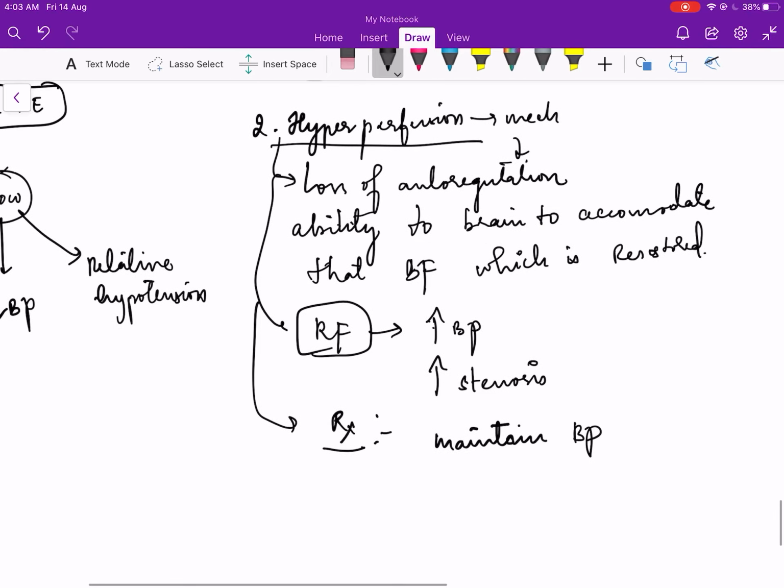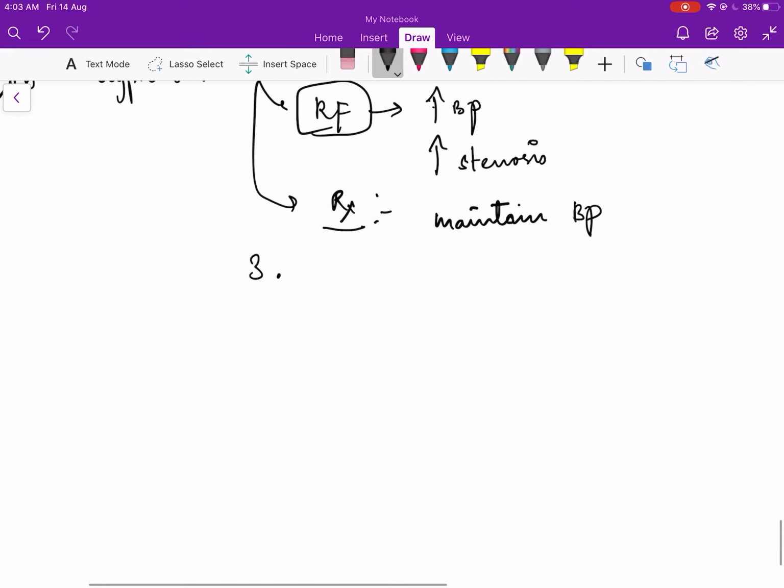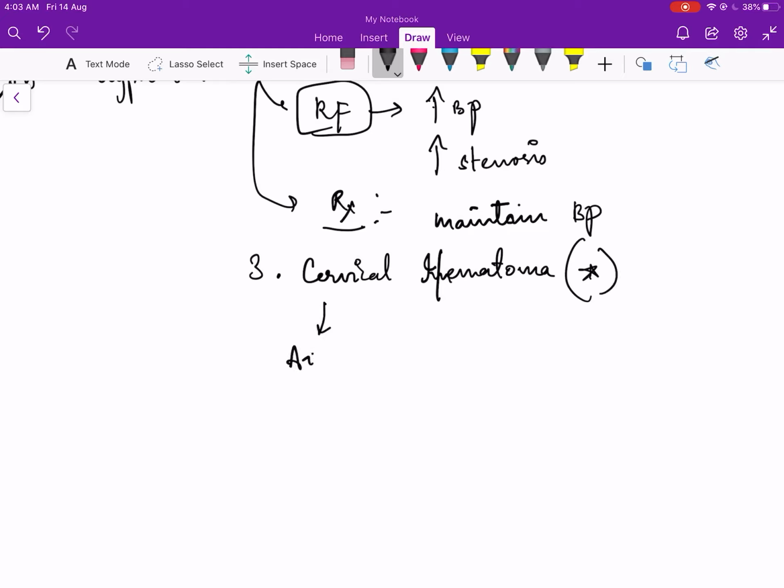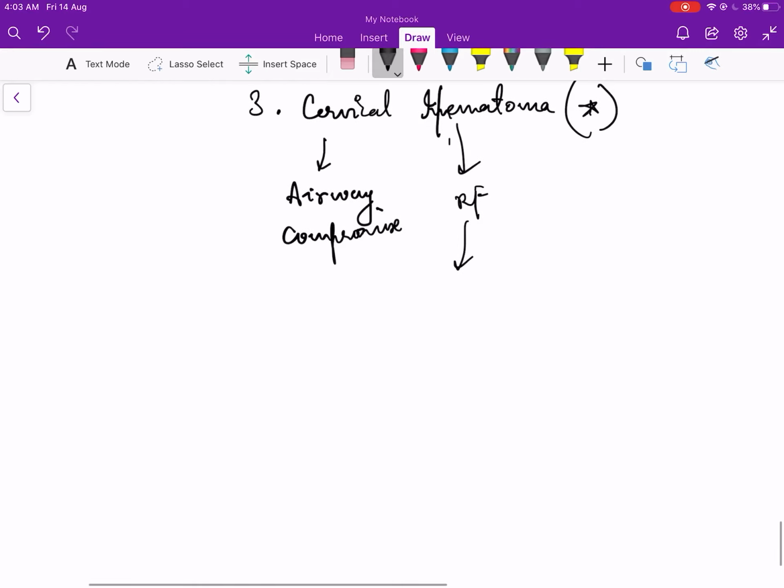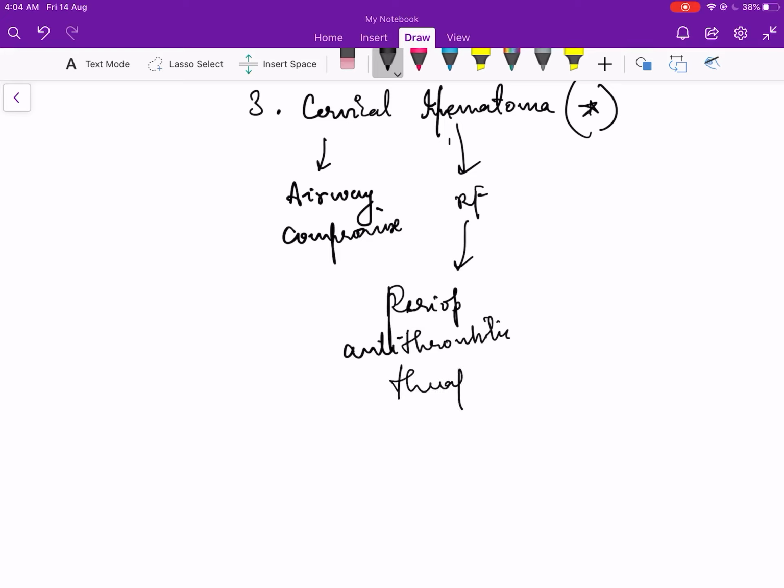After hyperperfusion syndrome, the next complication which can develop is cervical hematoma. It is an important complication because it causes airway compromise. So the risk factors include when the patient has received peri-op antithrombotic therapy. So what do you do in a case of cervical hematoma? Re-explore.